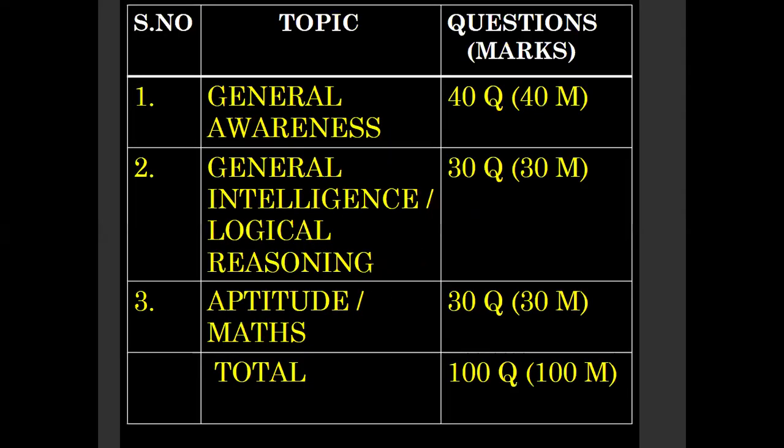Coming to the pattern of the exam, first it is general awareness, which has 40 questions. Each question is of 1 mark, so 40 questions means 40 marks. Next, general intelligence or logical reasoning, 30 questions. Last section, aptitude or maths, which is of 30 questions and 30 marks. So total it is 100 questions with 100 marks.